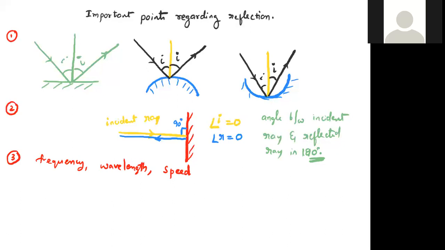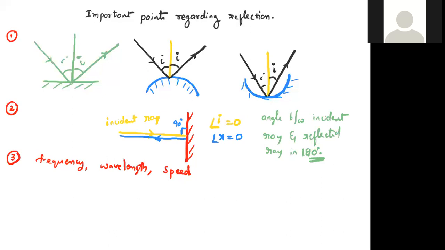Frequency, wavelength, speed of the wave or reflected wave does not change. That means whatever the frequency is for incident light, the reflected light also has the same frequency. Incident light has a certain wavelength, meaning the same wavelength for reflected light also. Incident wave has a certain speed, meaning the reflected wave will also have the same speed.